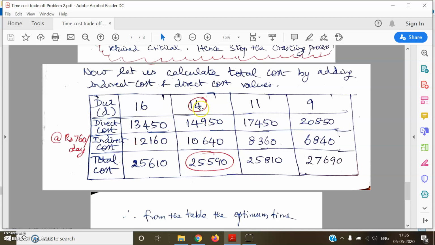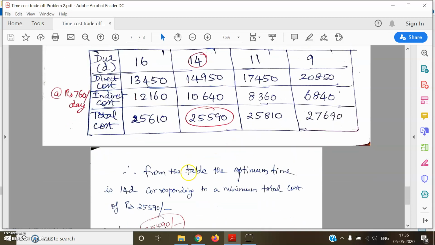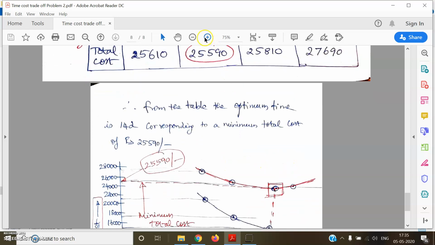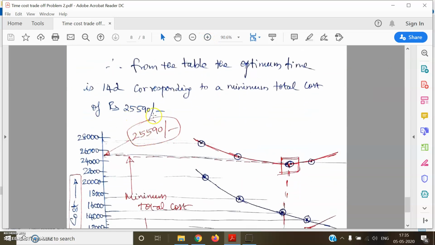If you go for the crashing process, we will know the best time corresponding to minimum total cost. Okay, so this is the optimum time of completion of the project, which is going to give us the minimum total cost of completion. Okay, so from the table, the optimum time is 14 days and the corresponding minimum total cost comes out to be 25,590.